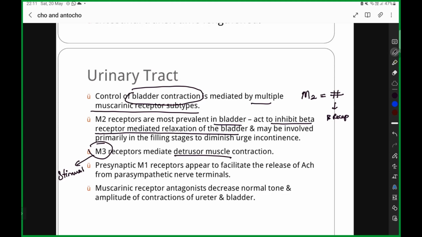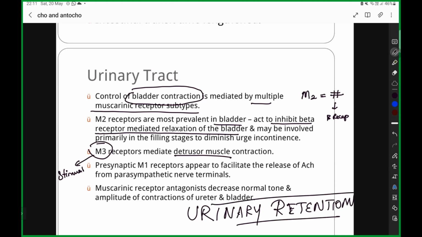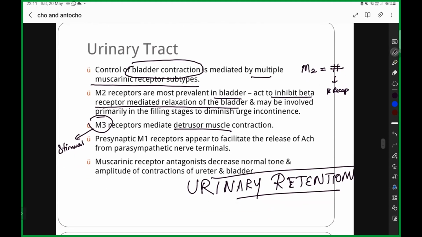So, your atropine is going to relax your urinary bladder, which causes urinary retention. So, in one word தான் நம்ம இவ்வளோ நேரம் பேசிட்டு இருக்கோம். Your atropine is going to cause urinary retention. Okay? It is going to decrease your normal tone and amplitude of contraction.